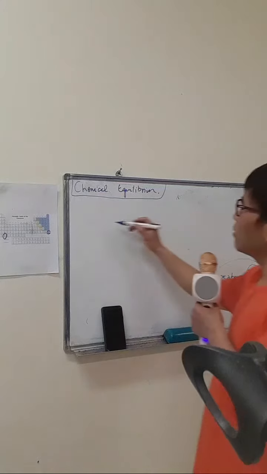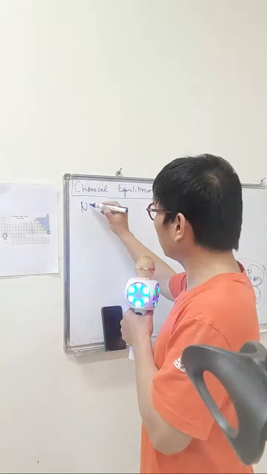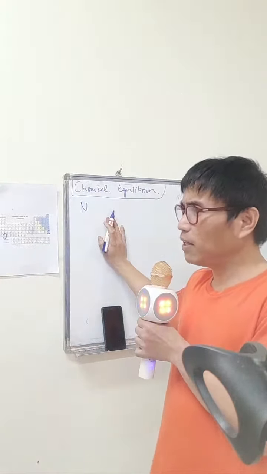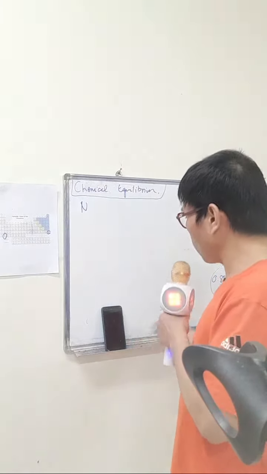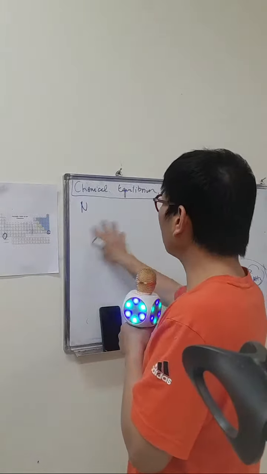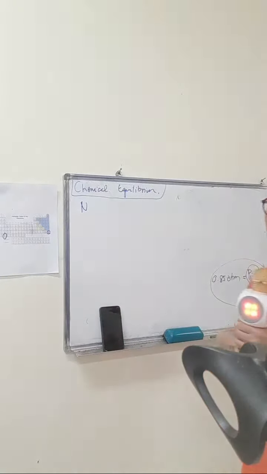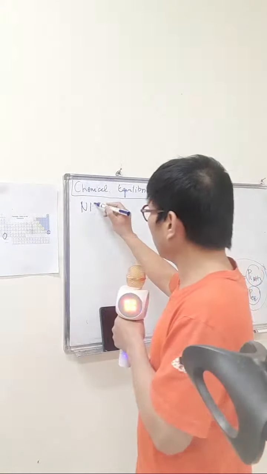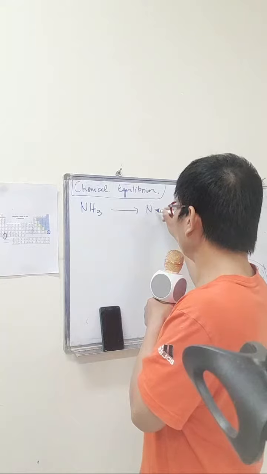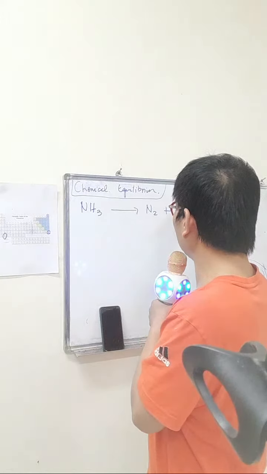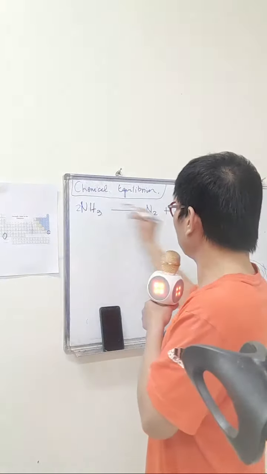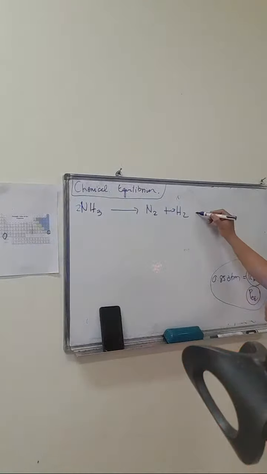So, chemical equilibrium of ammonia. The problem says the ammonia decomposes. So ammonia turns into N2 plus H2. Balance the chemical reaction: 2, 1, 3. This is equation 1.